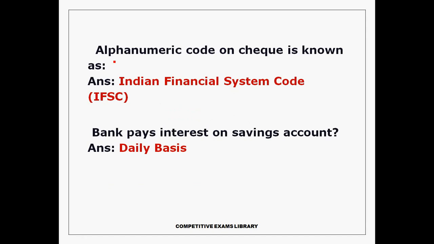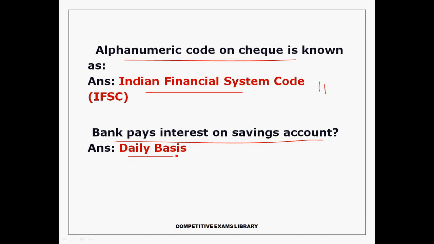The alphanumeric code on a cheque is called the Indian Financial System Code, IFSC code, total digits 11. And the numeric code of 9 digits is called the MICR, Magnetic Ink Character Recognition. Banks pay interest on savings accounts on a daily basis, so banks have to calculate the interest daily.